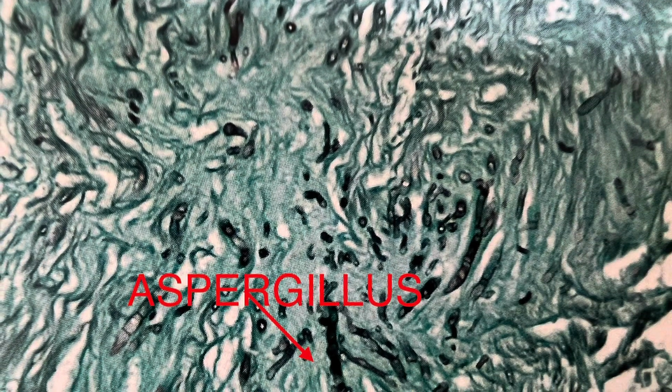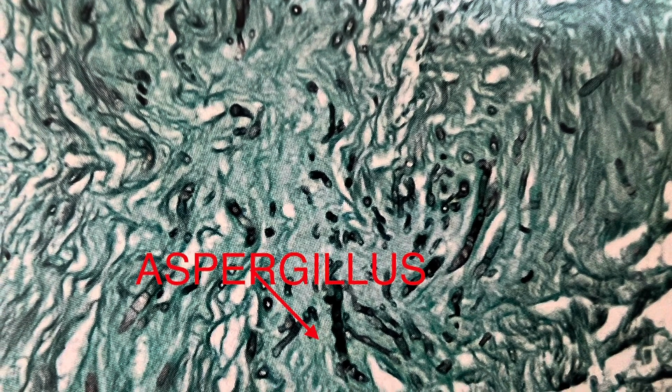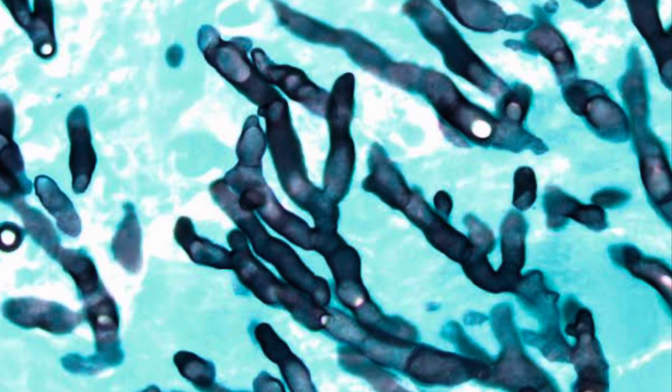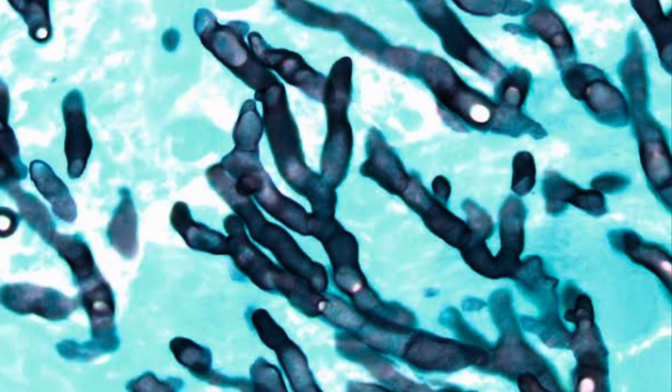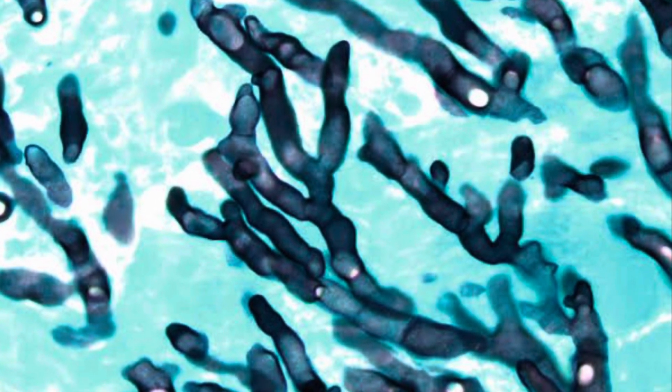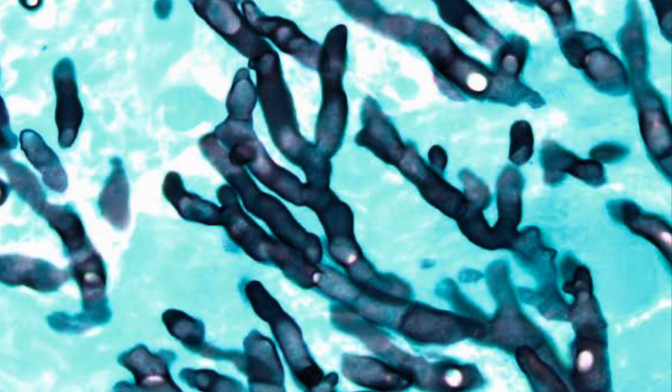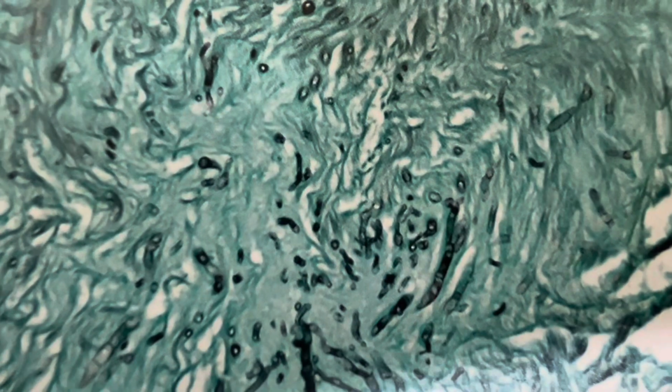Aspergillus, on the other hand, has narrow, septate hyphae. These hyphae have cross walls that divide them into distinct cells. Aspergillus hyphae tend to branch at acute angles, typically 45 degrees. Aspergillosis, caused by inhaling spores of this fungus, can lead to serious lung infections, especially in patients with weakened immune systems. Recognizing the anatomical differences between mucorales and Aspergillus hyphae under the microscope is crucial for accurate diagnosis and treatment of fungal infections.